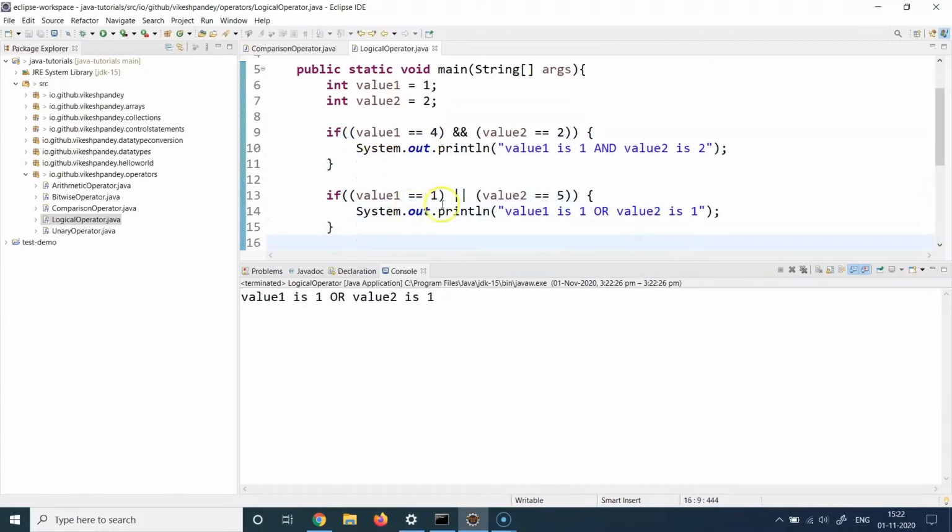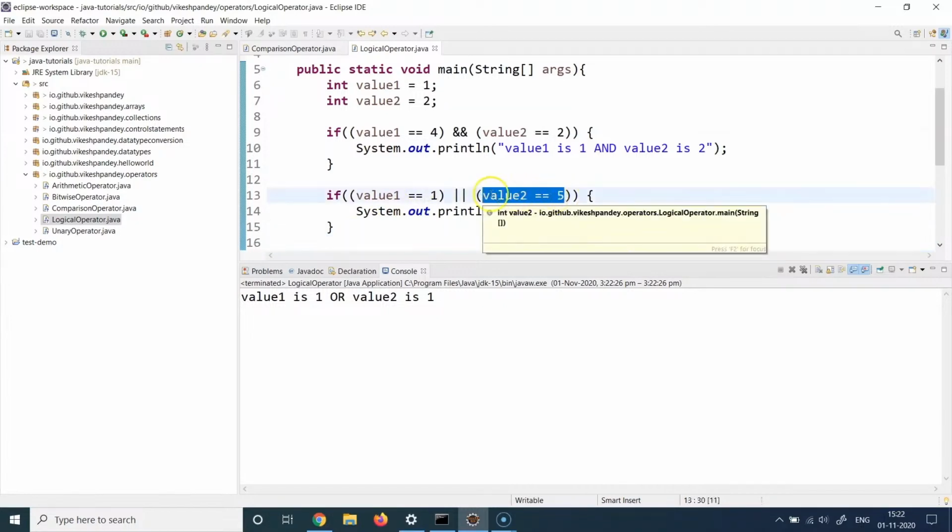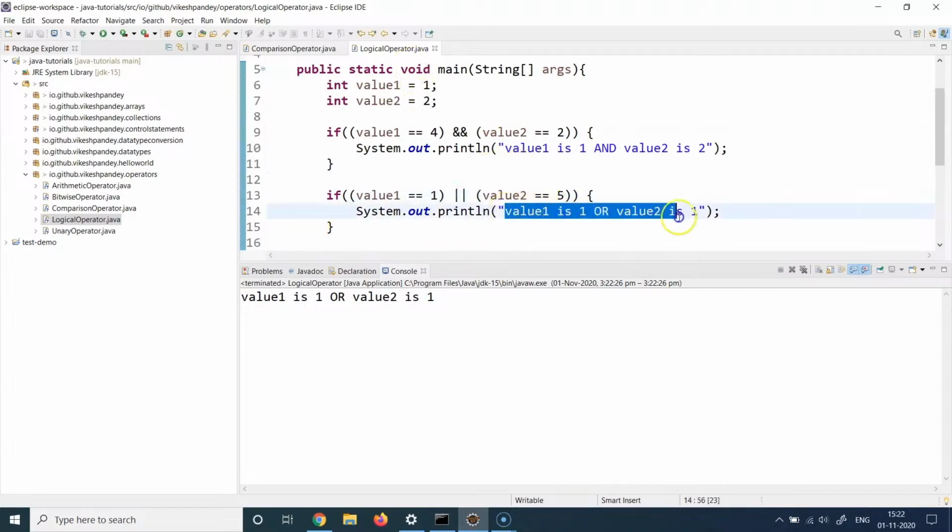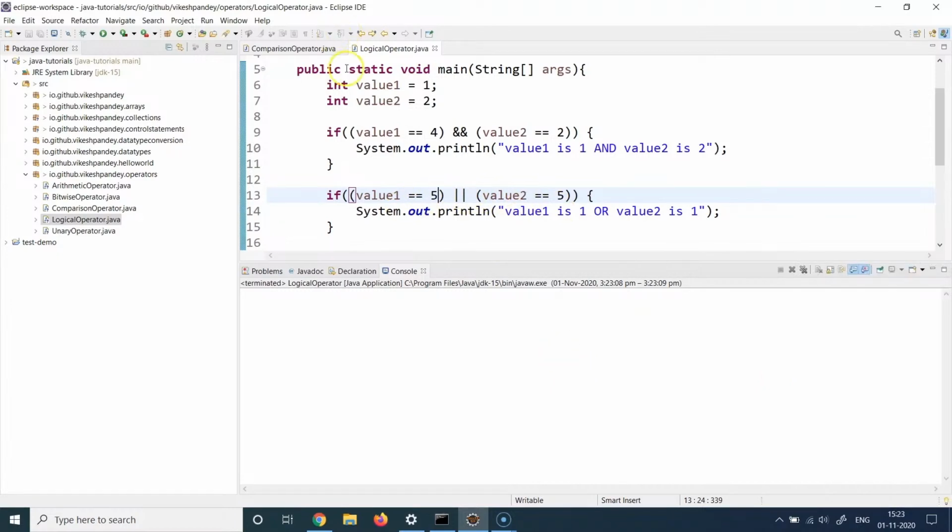Similarly, in the OR case, either of them has to be true. You can see currently the value 2 equal to 5 condition will result in false because value 2 is actually 2, not 5. And still we see this particular line printed because either of them has to be true. If I make both of them not true, so both of the conditions on the left hand side of the pipe and the right hand side of the pipe are false, what will happen now? Nothing will be printed. The reason is that this condition is false and the value 2 condition is also false. So the whole expression became false.